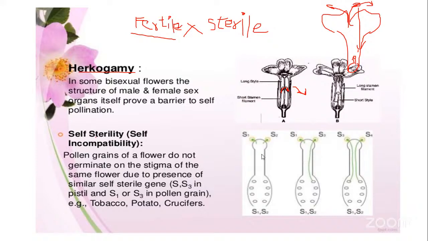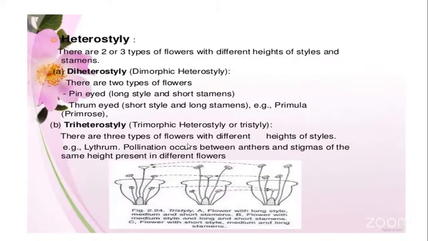That is called self-sterility or self-incompatibility. If the stigmas receive the pollen grain of the same flower, then the sterile gene will become active. As the sterile gene becomes active, the pollen grains will not develop or take part in the fertilization process. So this is called self-incompatibility or self-sterility.